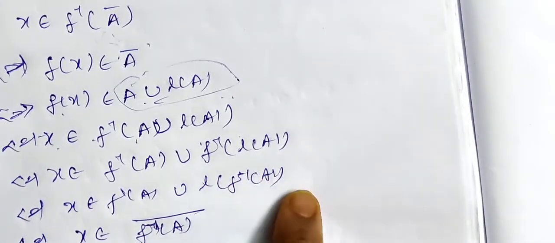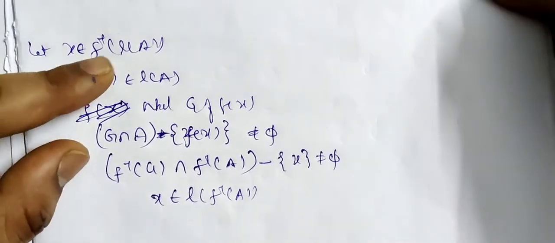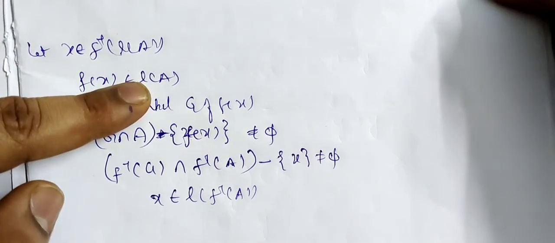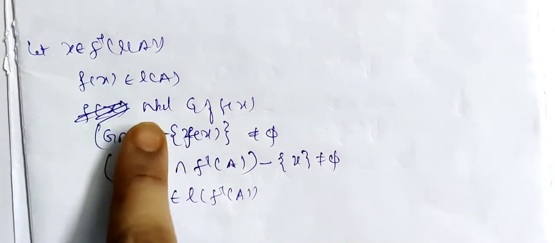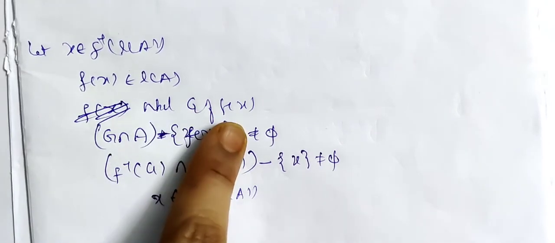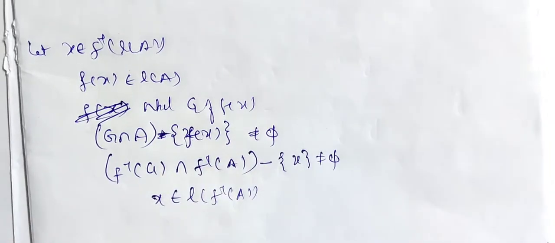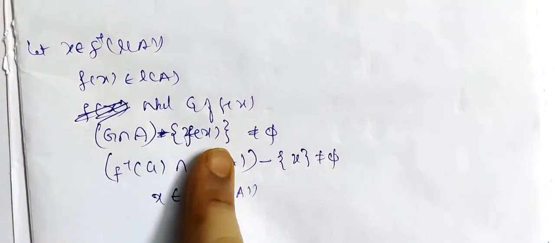And now I wrote here f inverse of L(A) is L(f inverse of A). Now how is it done? Let x be an element of f inverse of L(A). That is, f(x) is an element of L(A). That is, f(x) is a limit point of A. What is a limit point? For each neighborhood G of f(x), G intersection (A minus f(x)) is not equal to null. That is, each neighborhood intersects at least some point of A other than f(x). So I'll apply f inverse.